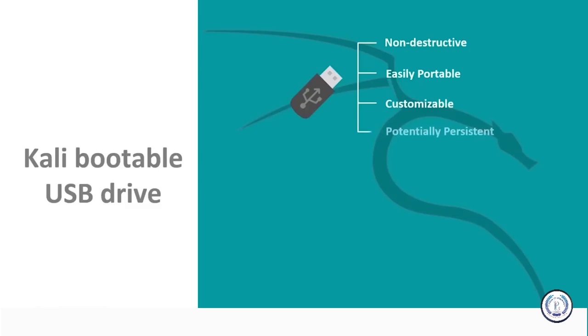And lastly, it's potentially persistent. You can configure your Kali Linux live USB drive to have persistent storage so that the data you collect is saved and you can use it across different reboots. Now let's see how to create a bootable Kali USB drive on Windows. Guys, actually the process is very simple. It's just a 3-step process.